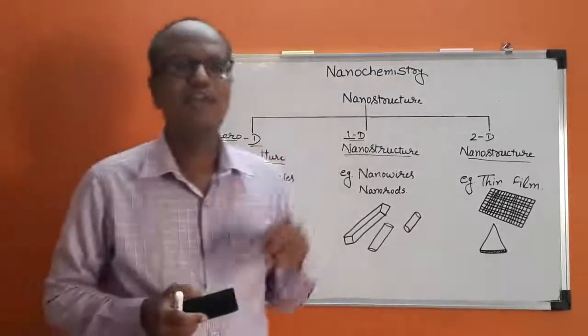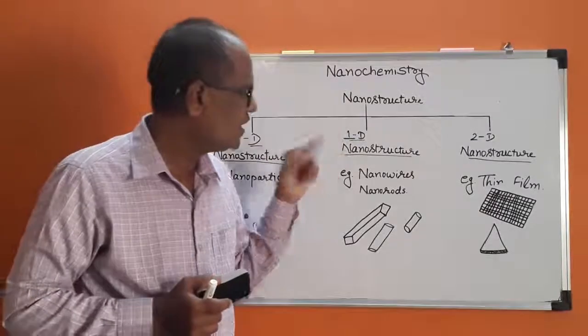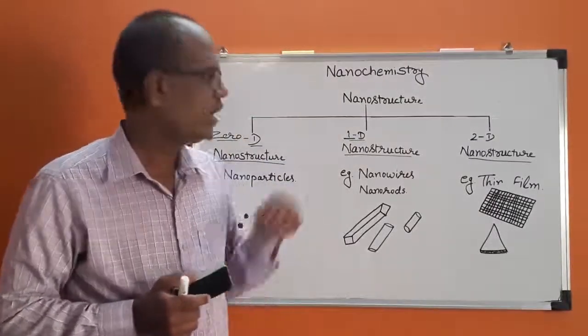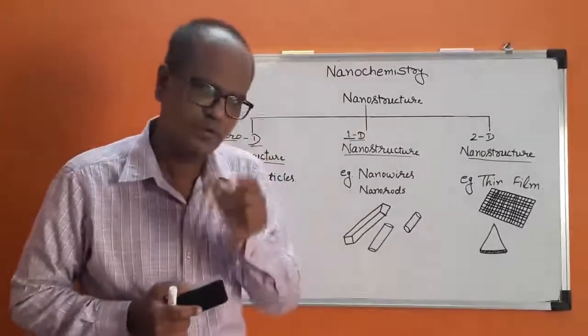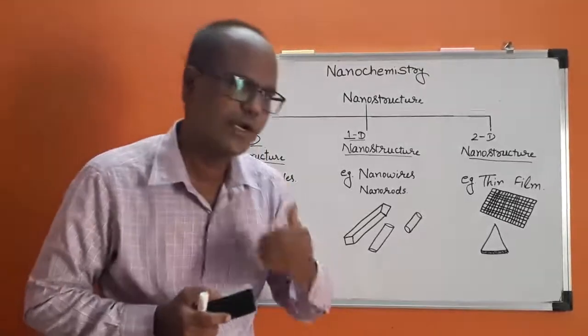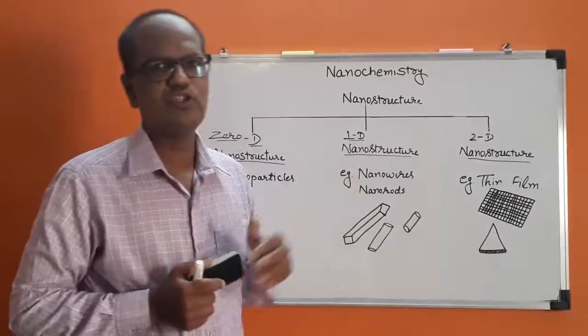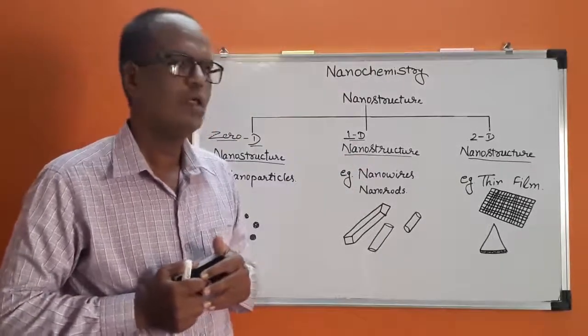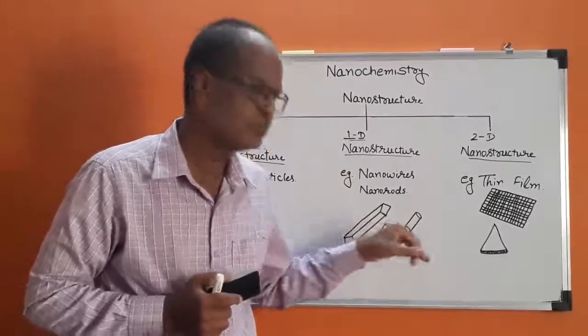Next is one dimensional nanostructure. In this one dimensional nanostructure, if any two of the dimensions of that particular structure are between 10 to 100 nanometers, then that is known as one dimensional nanostructure. For example, nanorods or nanotubes.